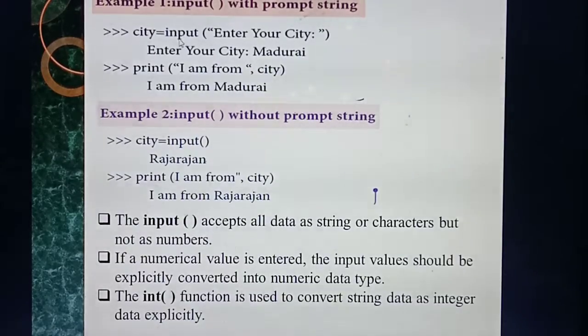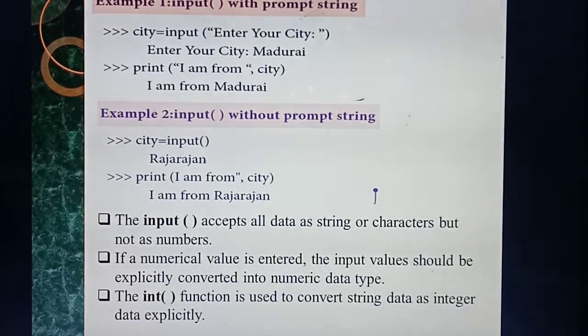See this example: city equal to input of "enter your city". In the input function, what are you giving? Enter your city. So what output will you get? Only "enter your city". But where are you entering the city? In the output screen. In the output screen you enter the name of the city, Madurai. Understood? Okay. Next I am printing a statement: print of "I am from", city. Whatever you give in the print statement, the same you will get as output. So, I am from, what's the city name now? Madurai. Understood?